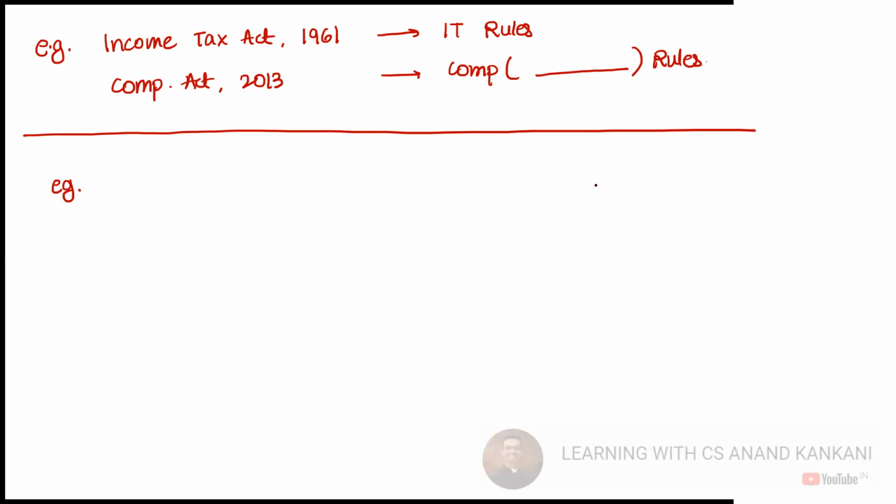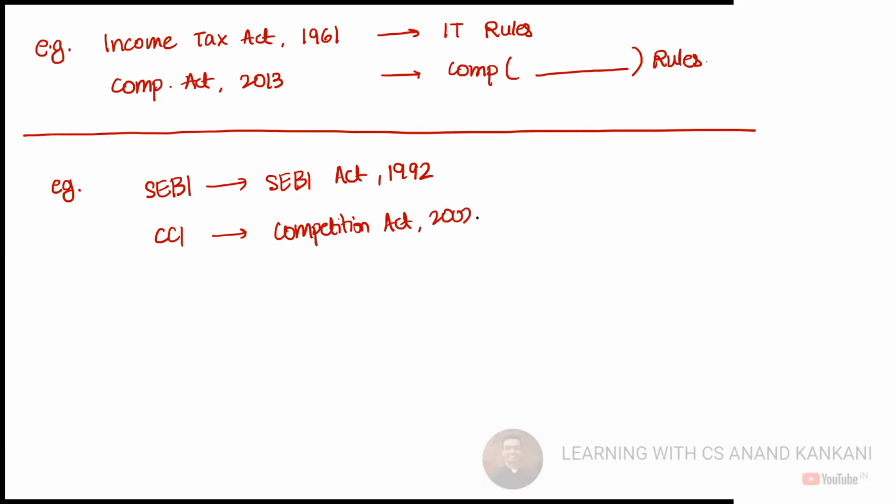No, Raunak, Muskan, both of you are wrong. See, when I discuss the regulator SEBI, SEBI is incorporated under the SEBI Act, SEBI Act 1992. Same way, if you discuss the Competition Commission of India, it is incorporated under the Competition Act, Competition Act 2002.